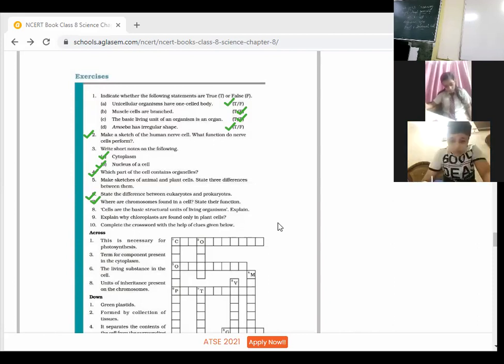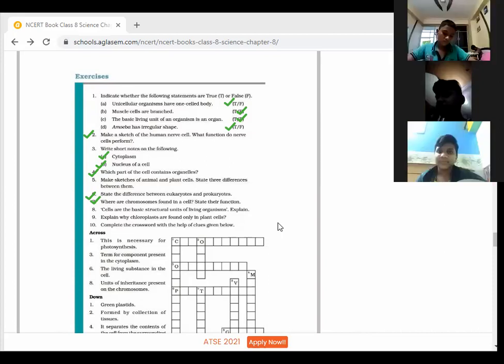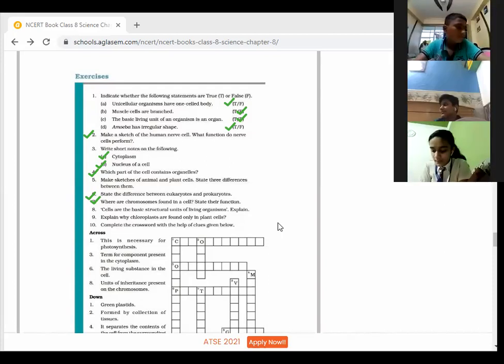Why is it said that cell is the basic unit? Ma'am, can I? Okay, tell. Ma'am, because it is the smallest block of life. And it performs all the basic functions of living organisms. Ma'am, cells in living organisms are complex living structures unlike non-living things. No, but it is a basic structure, and a cell has been compared with the brick of a wall.